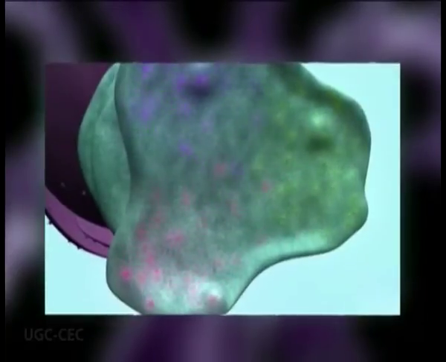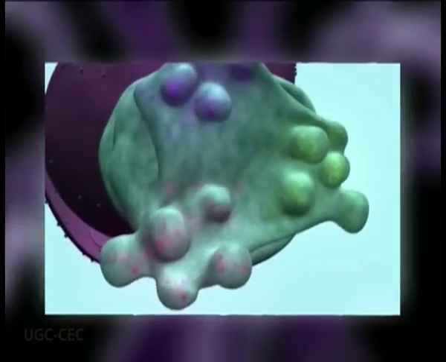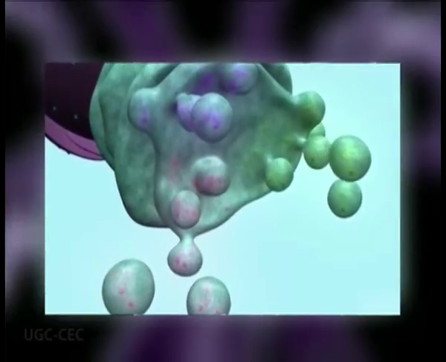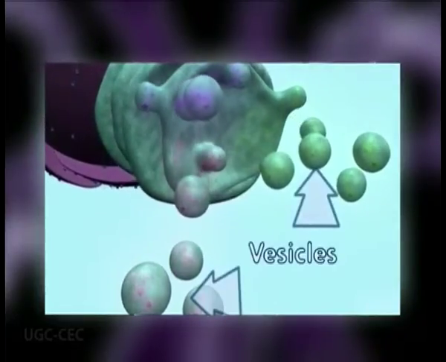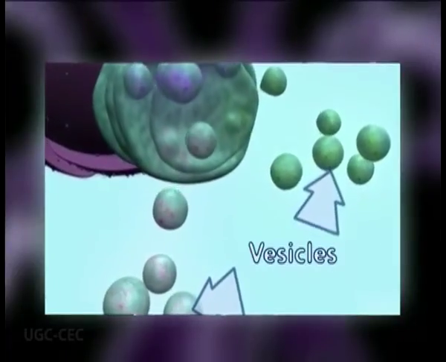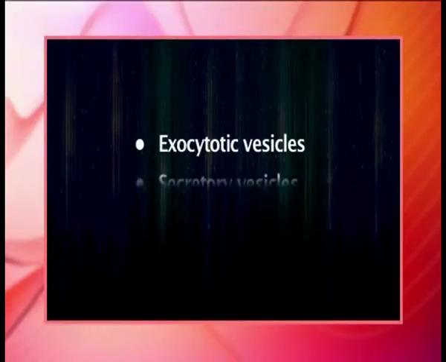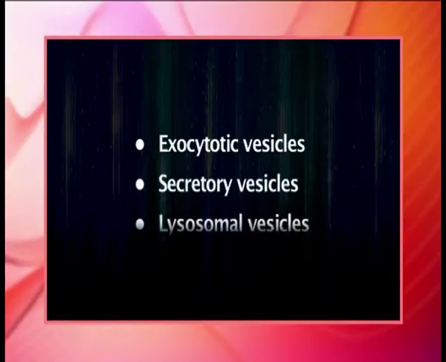Those proteins destined for areas of the cell other than either the endoplasmic reticulum or the Golgi apparatus are moved through the Golgi cisternae towards the trans face, to a complex network of membranes and associated vesicles known as the trans-Golgi network. This area of the Golgi is the point at which the proteins are sorted and shipped to their intended destination by their placement into one of at least 3 different types of vesicles, depending upon the signal sequence they carry: the exocytotic vesicles, secretory vesicles, and third, lysosomal vesicles.